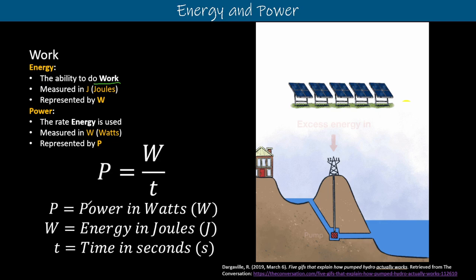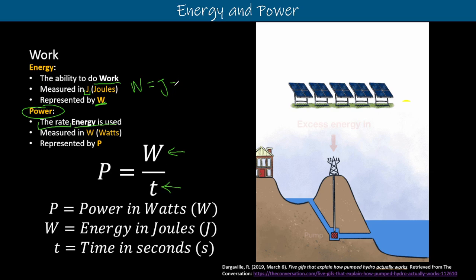Well, we're going to do the same thing with our power systems here, except we're going to call work joules and we're going to key it with a W. We're going to say W equals, that's work is equal to, and we're expecting a joule output there. Sometimes we have another factor that we can use for that. If we know the rate that the energy is used in, we'll call that power. Power is equal to the work that we did over the time it took us to do it.